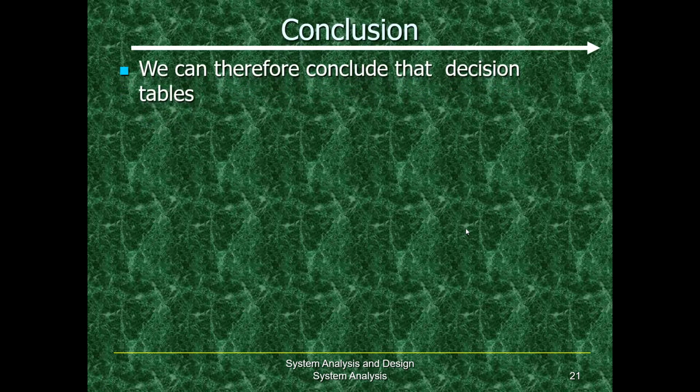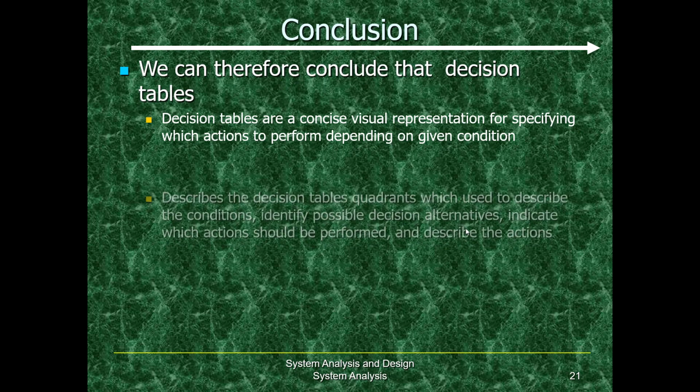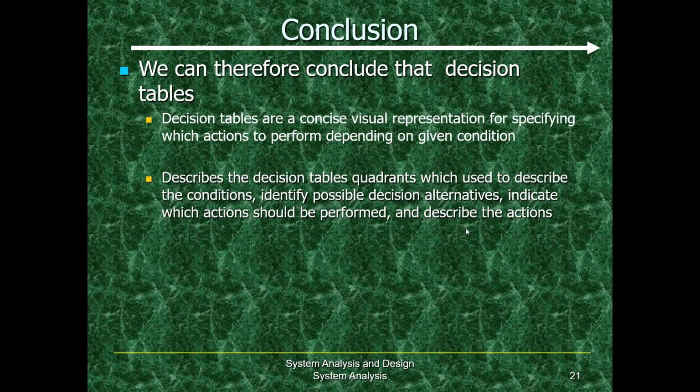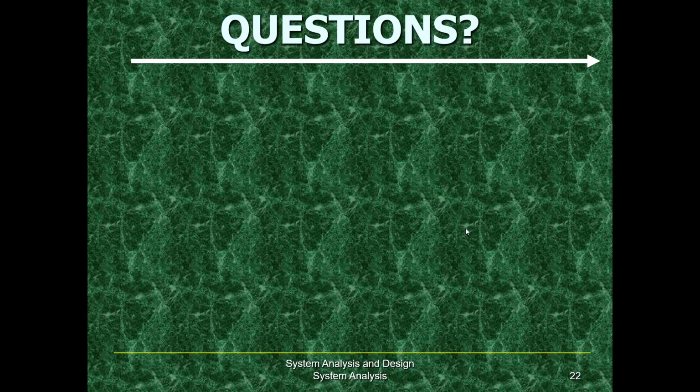So what can we conclude? We can conclude that decision tables are a concise visual representation for specifying which actions to perform depending on given conditions. It describes the decision table quadrants, which are used to describe the conditions, identify possible decision alternatives, indicate which action should be performed, and describe the actions. And that's how we conclude the whole thing as far as what we understand of our decision tables.